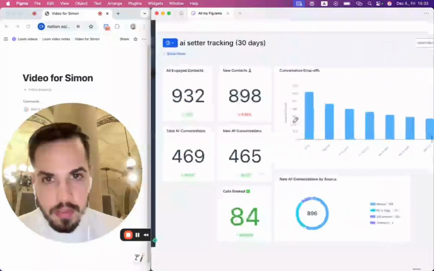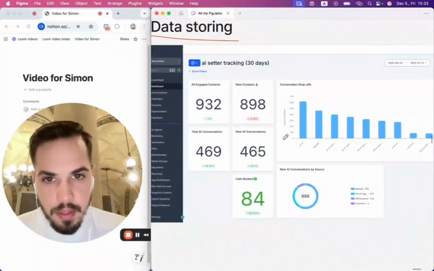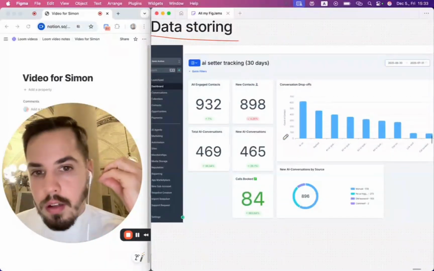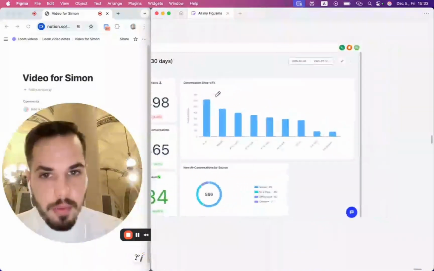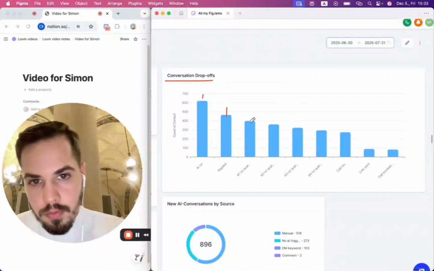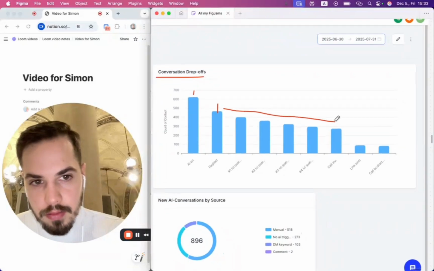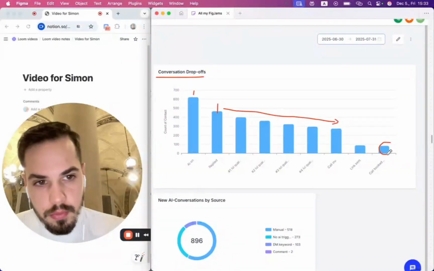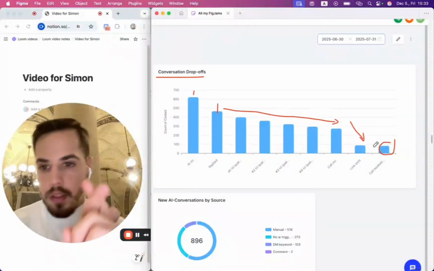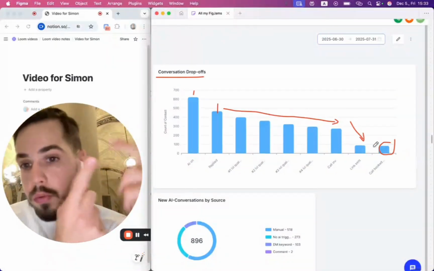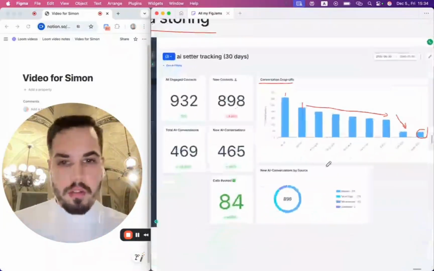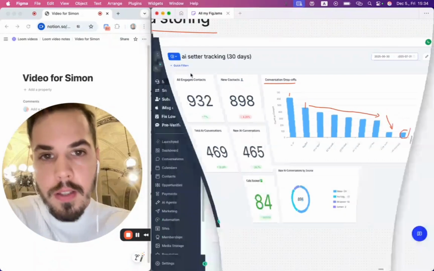And the last thing is about data storing. So essentially everything that the AI setter does is registered, and we can track the data and look at what's going on. So for example, you can see here a conversation drop-off chart. This is where the AI turns on, this is where it replies, and then this is where it asks the questions. And you can see there's the drop-off here to call booked, and it's like, okay, why is it? Is it that we are not offering the call in a good way? Is it that the people are not qualified, etc.? So everything is collected.